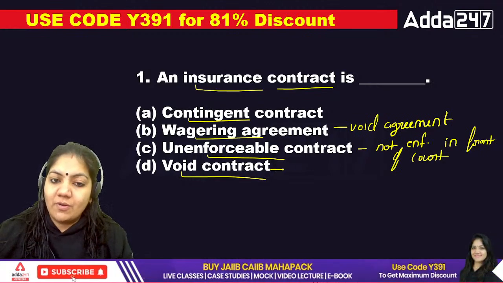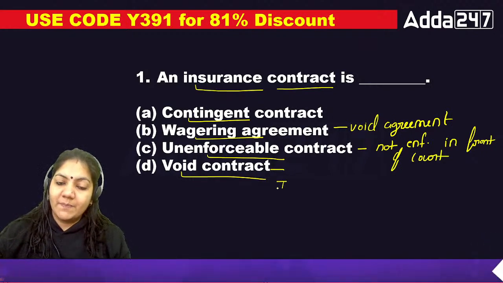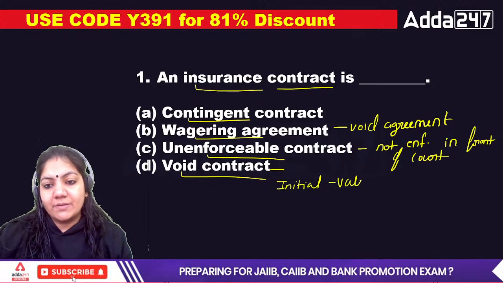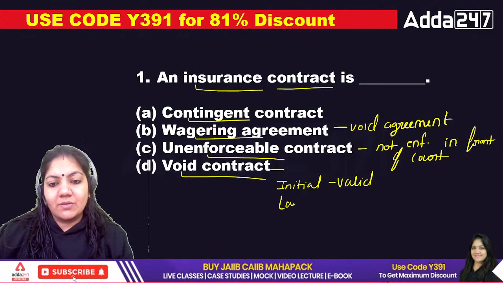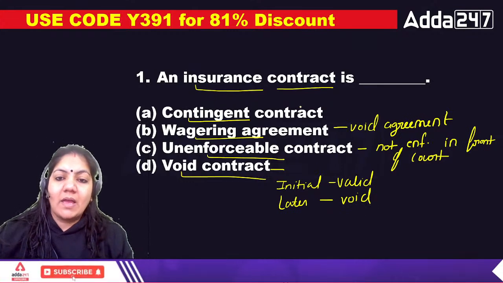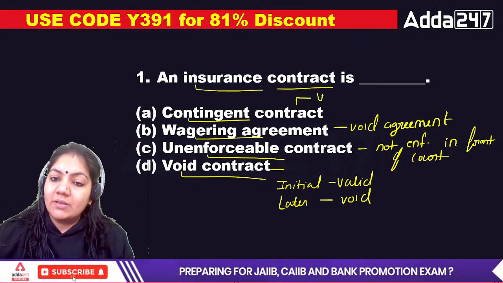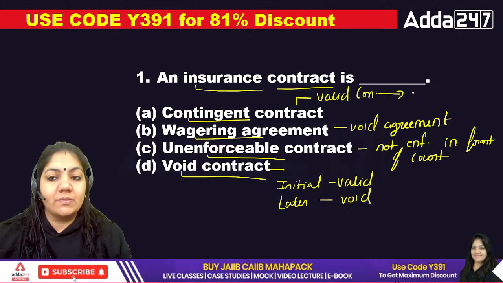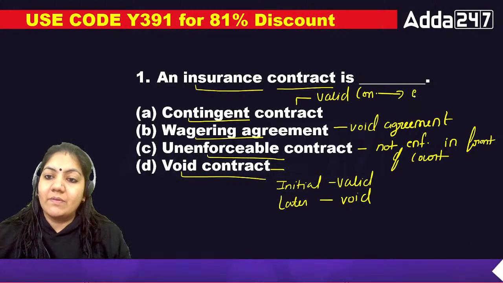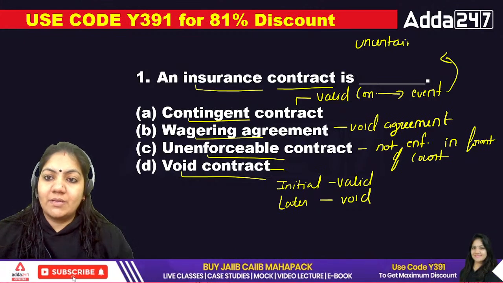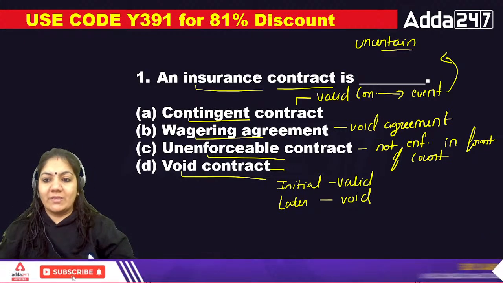What is a void contract? A void contract is basically one where initially the contract is valid, but later on the contract becomes void. And a contingent contract is a valid contract that depends upon an event, and that event is an uncertain event. Now tell me what exactly this means.